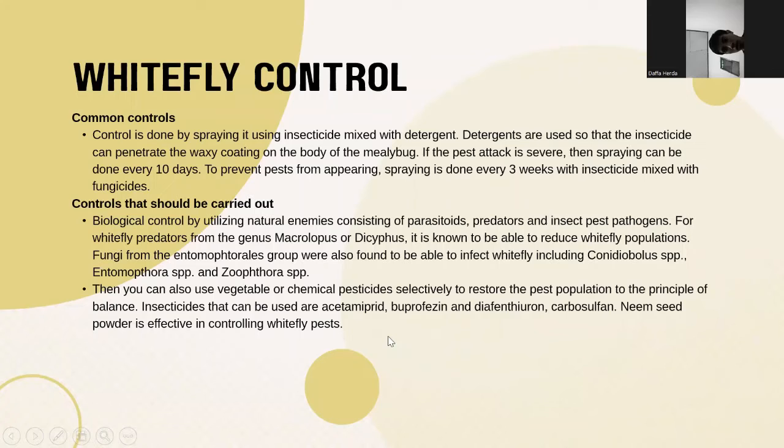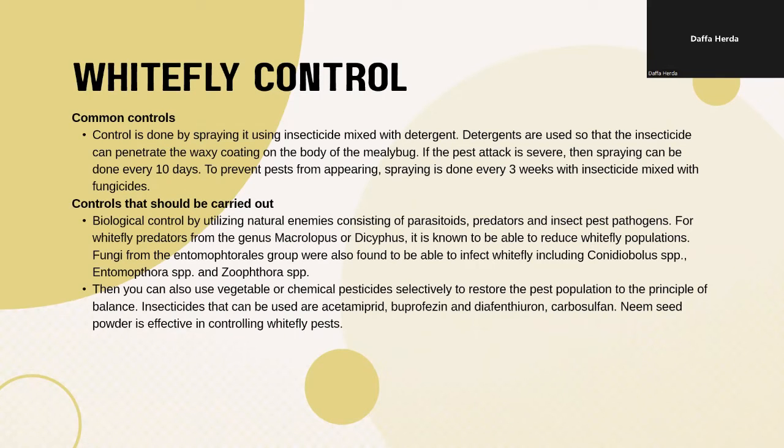The next one is whitefly control. Common control is done by spraying insecticide mixed with detergent. The detergent is used so that the insecticide can penetrate the waxy coating on the body of the pest. If the pest attack is severe, then spraying can be done every 10 days to prevent the pest from appearing. Spraying is done every 3 weeks with insecticide mixed with fungicide.